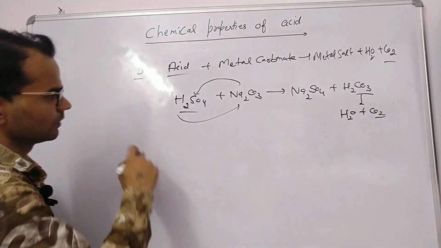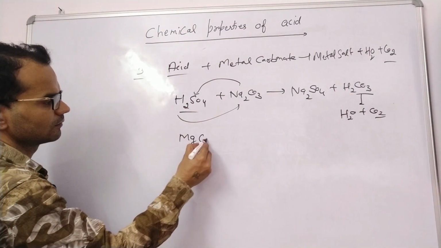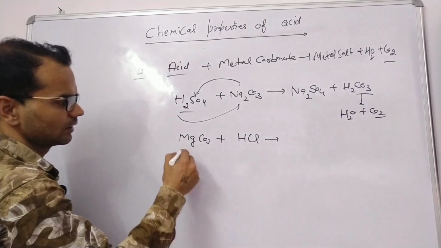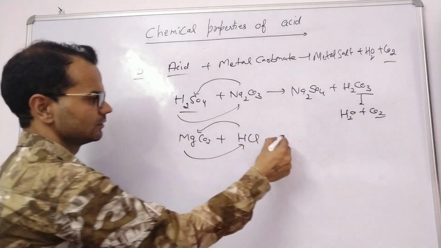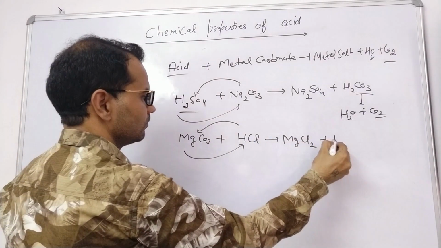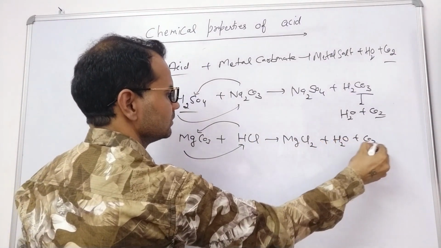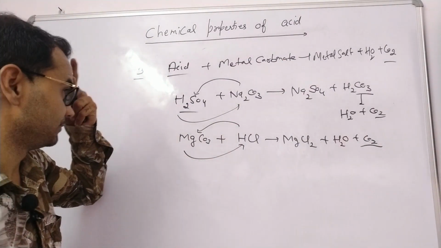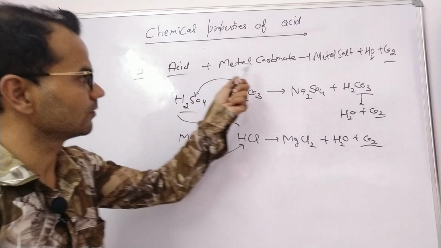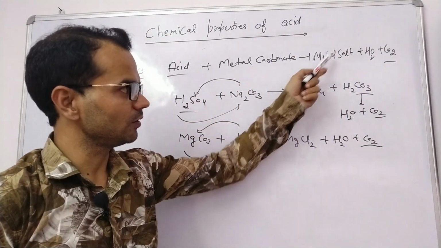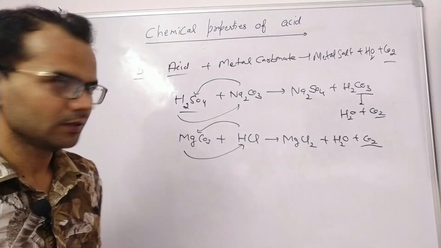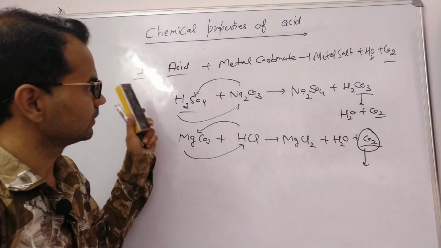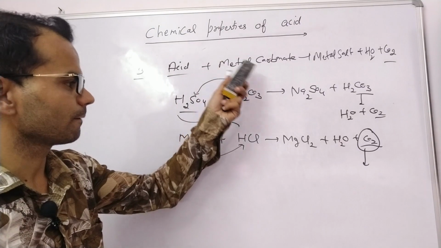Clear? Let's take one more example. Magnesium carbonate plus HCl. Again this is a double displacement reaction. Magnesium chloride plus water plus CO2. This is the third property. Acid reacts with metal carbonate to give a metal salt plus water plus CO2.